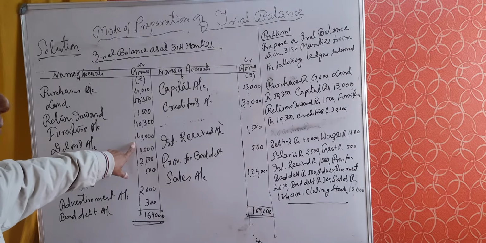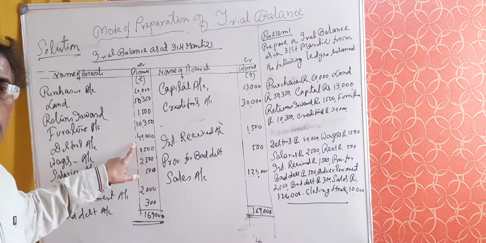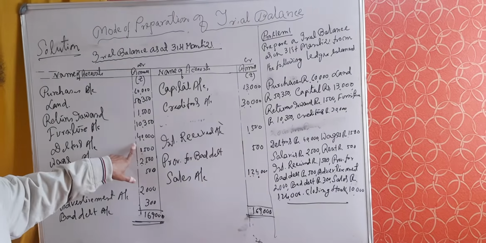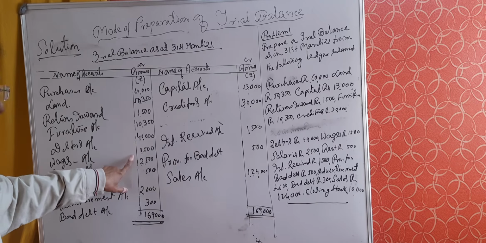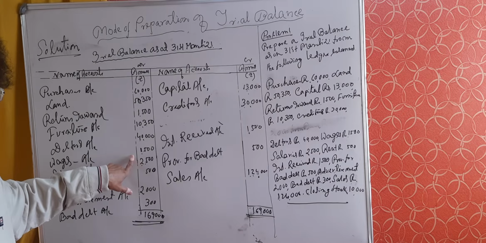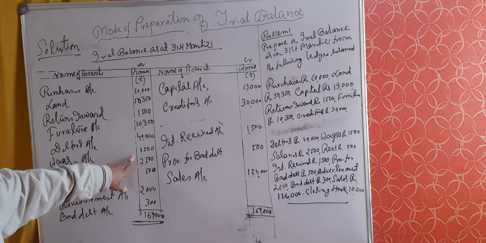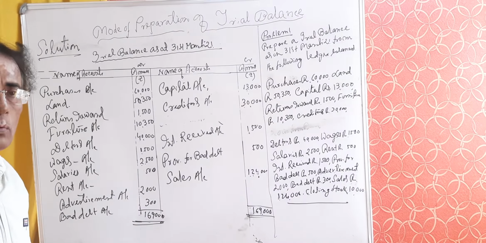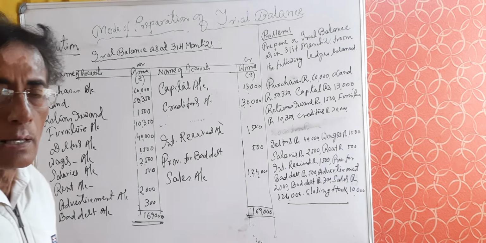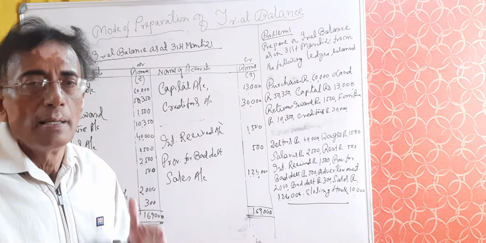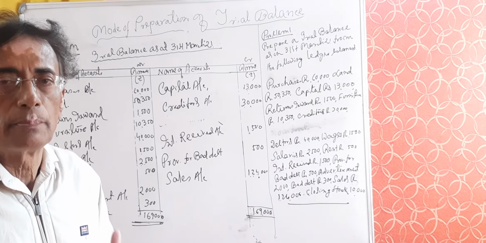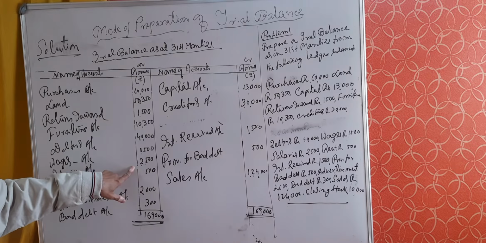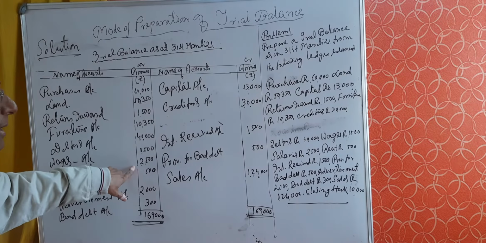The next one is wages. Wages belongs to nominal account. It is expenses, and as per nominal account, all expenses and losses debit. That's why wages has been shown in the debit side of the trial balance. The next one is salaries. Salaries also belongs to nominal account. Nominal account represents expenses and expenses represents the debit balance. So salaries have been shown in the debit side with the value of rupees 2,500.